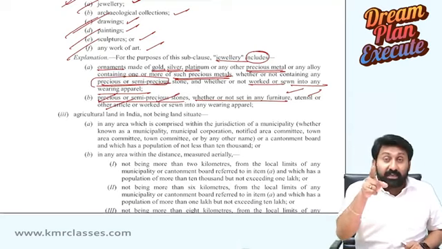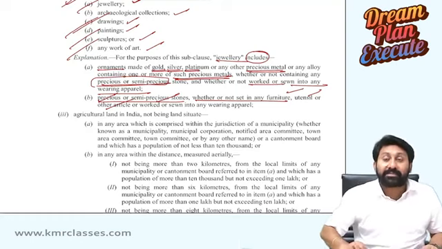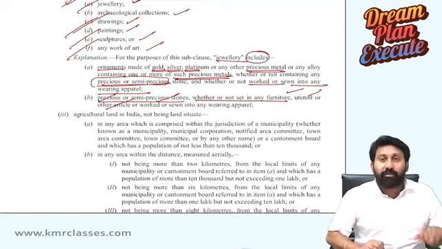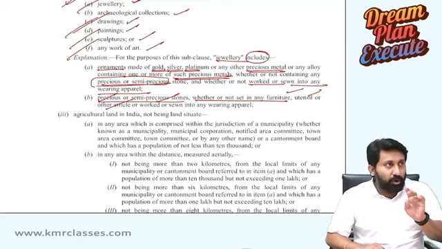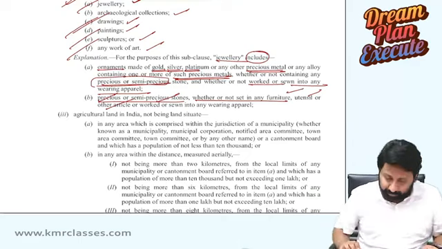Listen again. Jewelry is different from a gold biscuit. A gold biscuit is not jewelry. A gold biscuit is bullion. That comes under section 69. We will discuss it there. Okay.